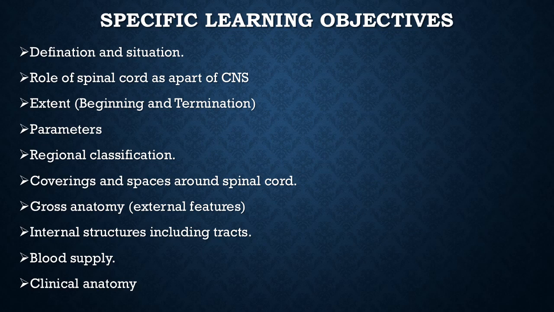Definition and situation. Definition I have already told, and situation is very important.